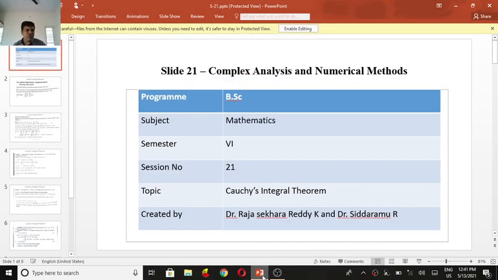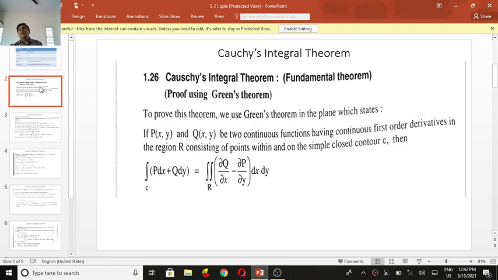Now we come to session 21. Again, I've used the Cauchy complex integral in some problems, but here I'm using the Cauchy integral theorem to evaluate some integrals. I'm also now using Green's theorem, which I recall from a previous semester.